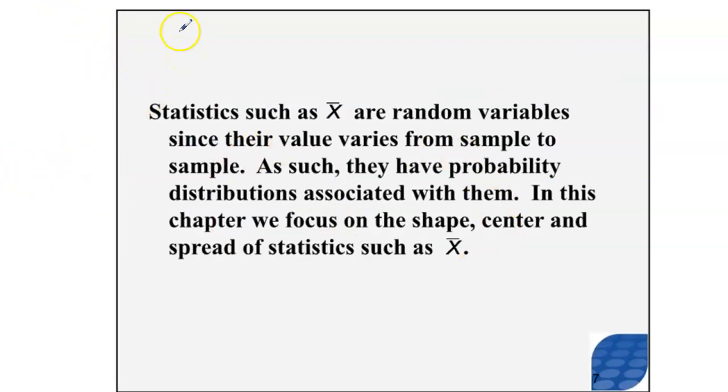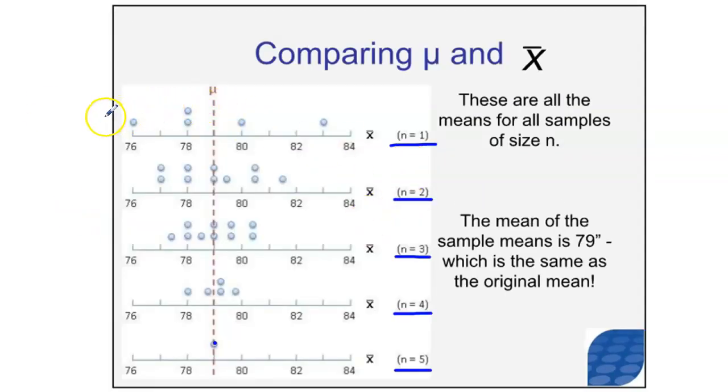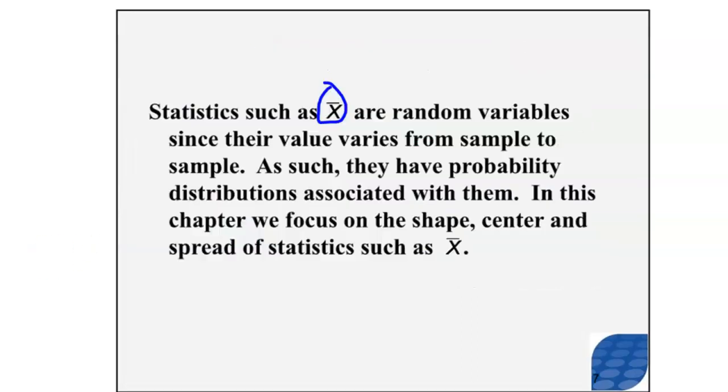You should remember from the previous lessons that the term random variable talks about the value varying from sample to sample. Statistics like x bar, or the sample mean, are random variables because their value varies. So they have probability distributions associated with them. If you're looking back at one of these distributions, the probability that you get the mean is higher in the middle, and the probability that you get a smaller mean than that or a larger mean than that is lower. So that's what we talk about when we talk about a probability distribution.